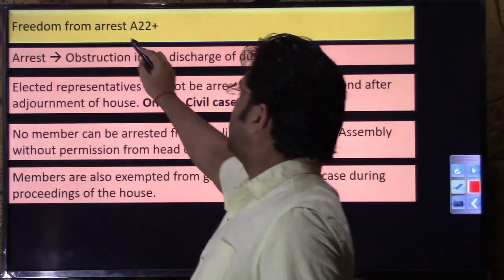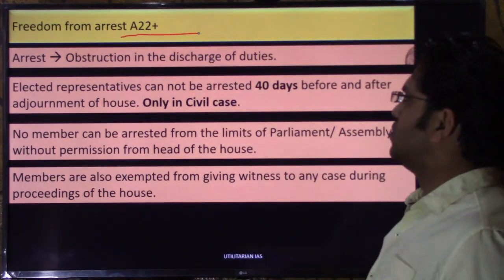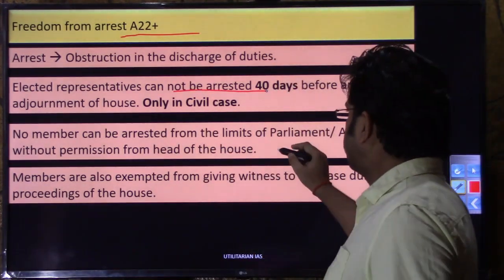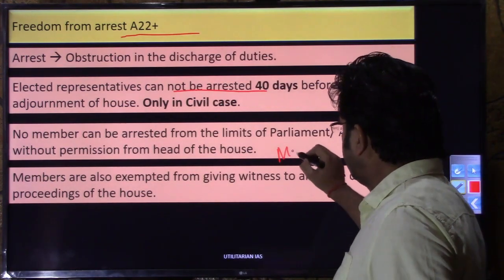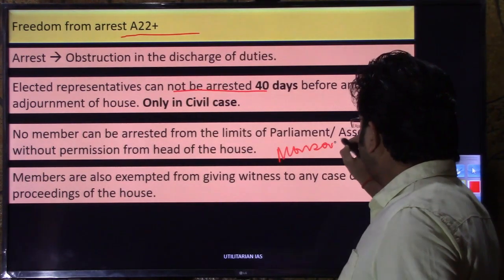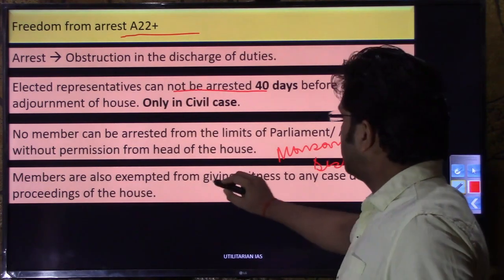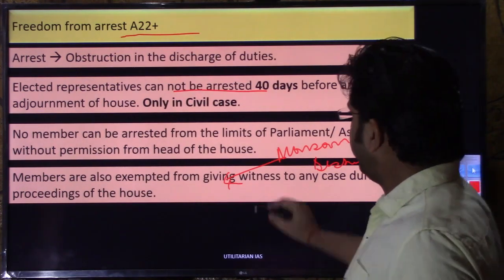So, freedom from arrest, and that is over and above what has been given in Article 22. Elected representatives cannot be arrested. Suppose the next session is your monsoon session. When this monsoon session is going on, you cannot arrest our member of parliament for 40 days.